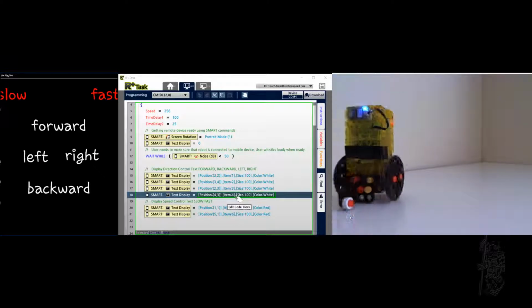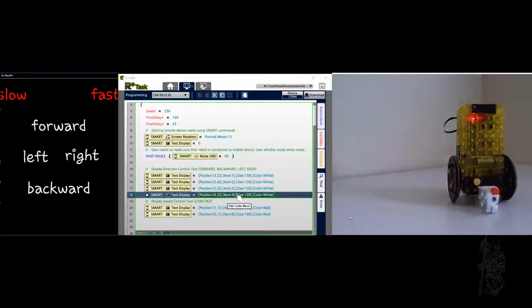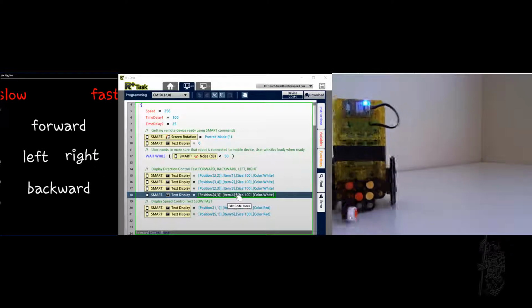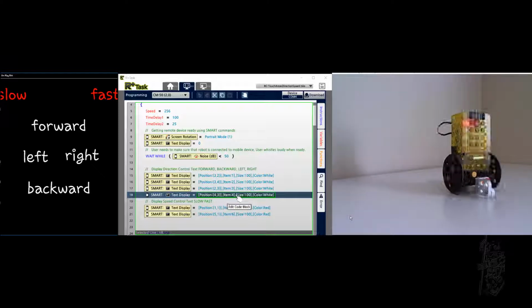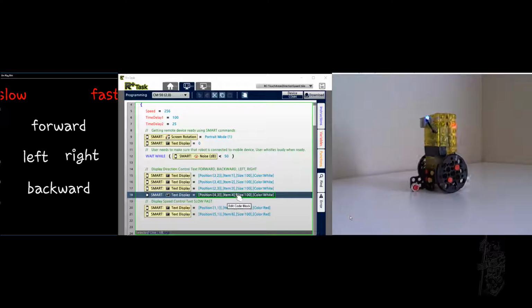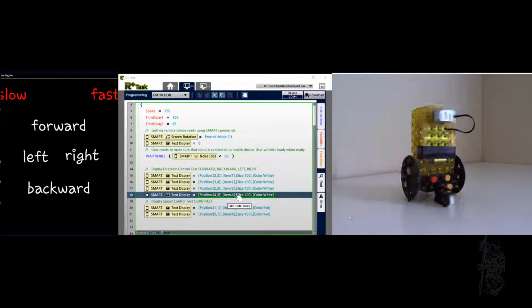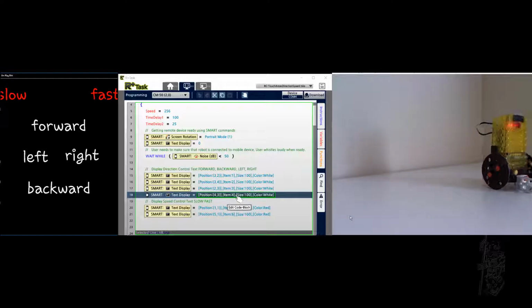Let's see, forward and right. So I'm doing a big circle. There is a right alone only. You see it's pivoting on one wheel. So I'm going forward now, so it's making a little bit bigger circle.